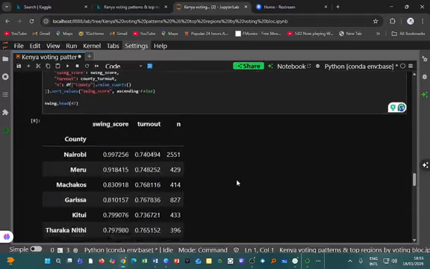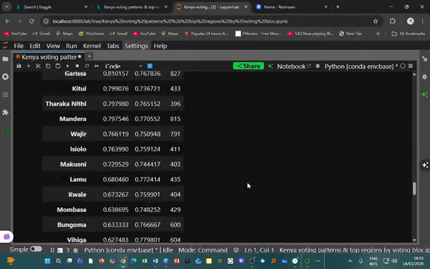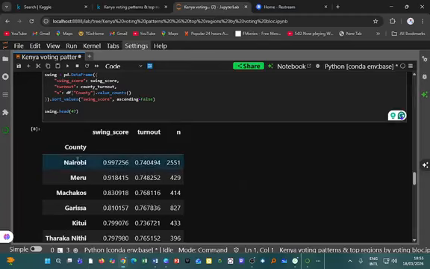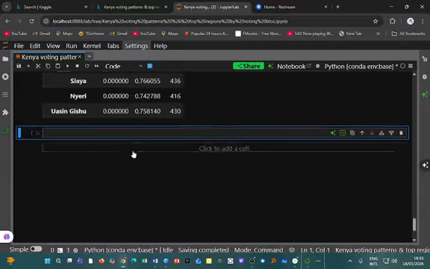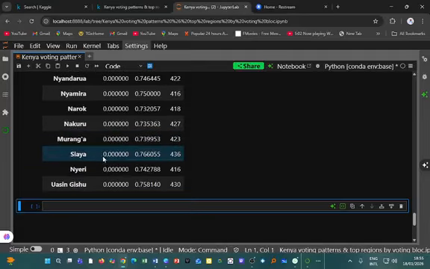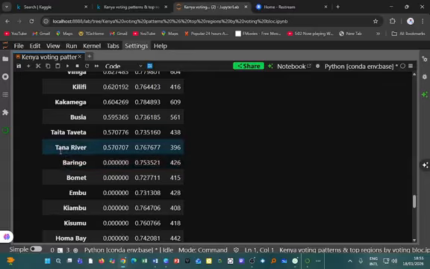So the first 47 should be all the counties. The highest swing score is Nairobi, and the lowest, I see swing scores in Uasin Gishu and Nyeri being 000, but it looks like it stops at Tana River.